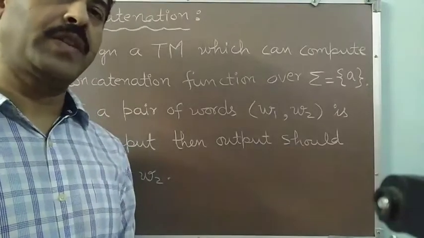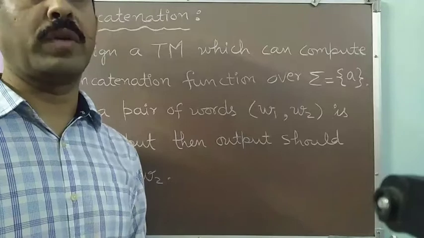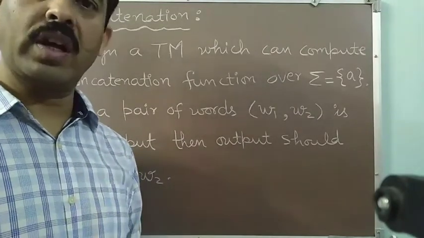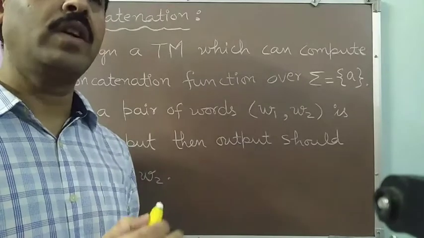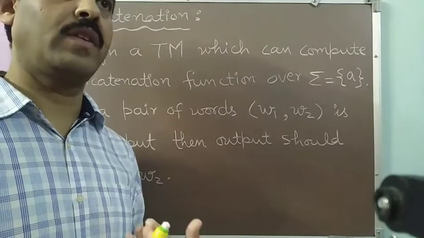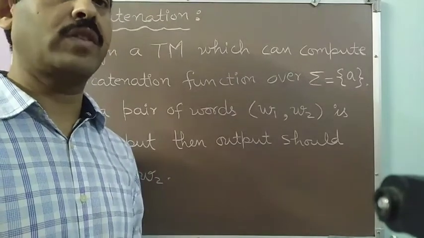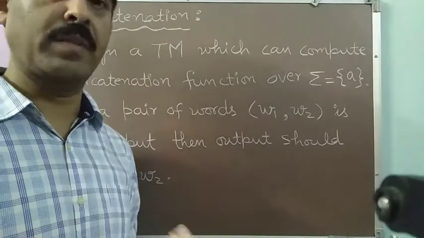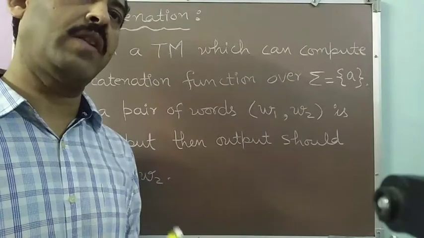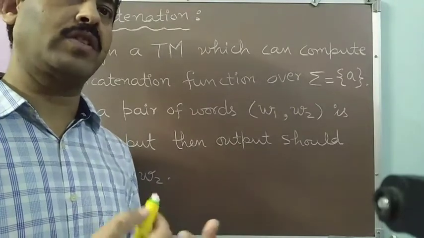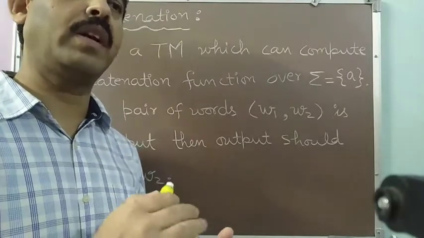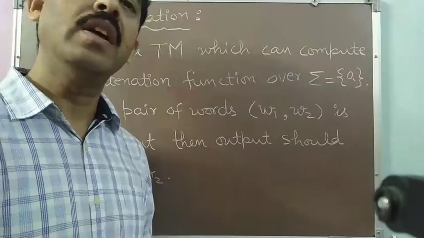Up till now, we have seen how we can design a Turing machine to accept certain languages, whether the language is a regular language, a context-free language, or a non-context-free language. Whatsoever we have done, we have designed Turing machines to accept some kind of language. Now I will discuss one example in which I will show you that our Turing machine is not only able to accept languages, but it also performs certain computations.